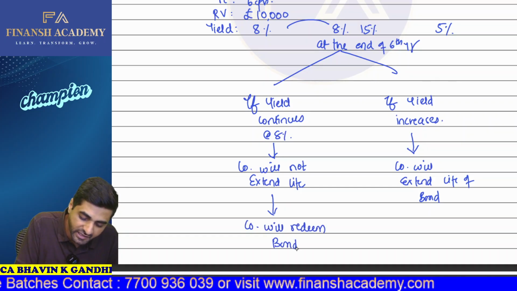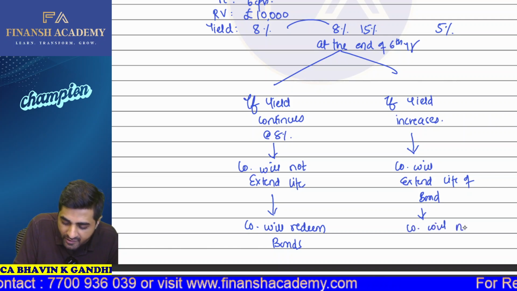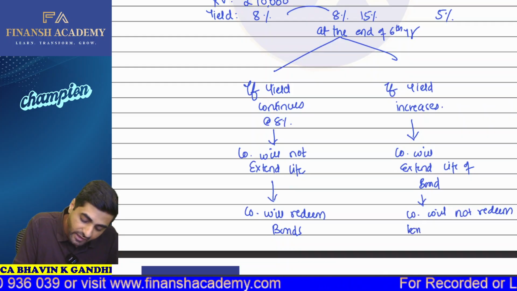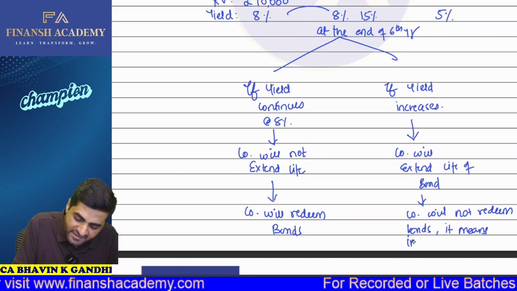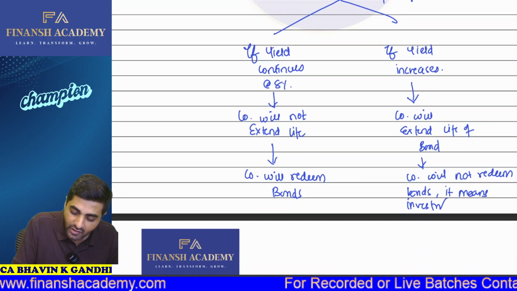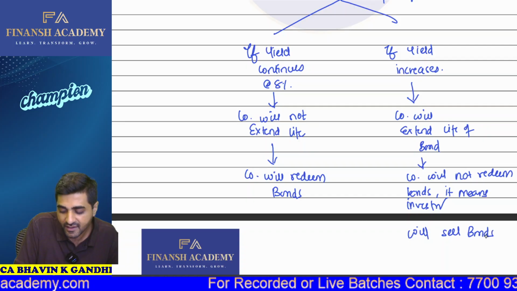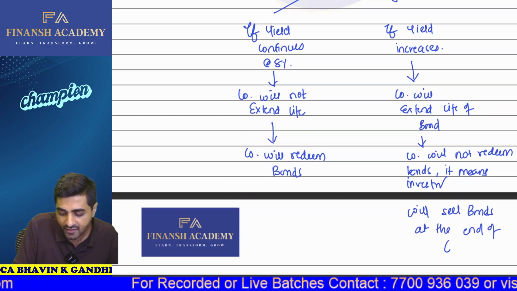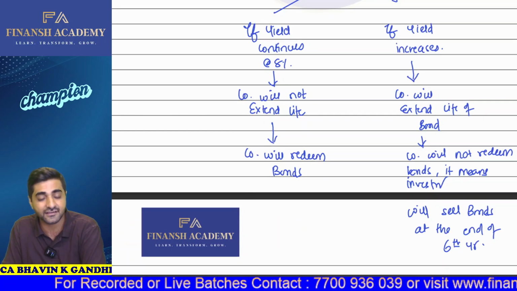And in this particular case, can I say company will not redeem bonds? It means investor will sell bonds at the end of 6th year. I hope you all agree with this. Okay, investor will sell the bonds at the end of the 6th year.